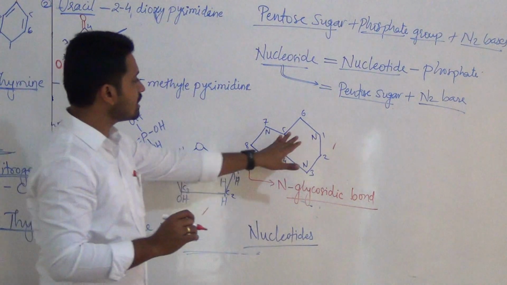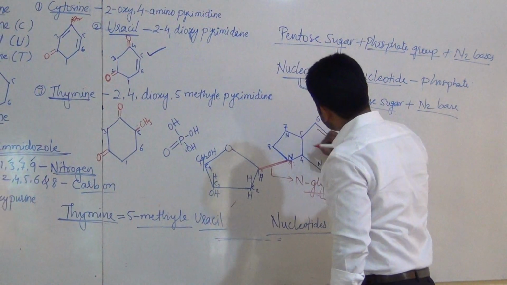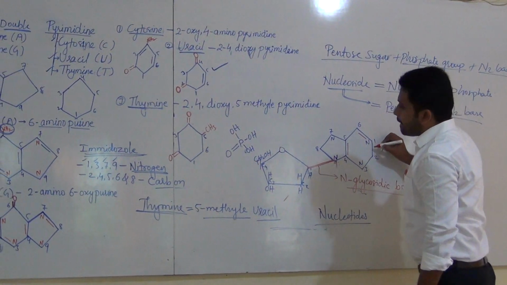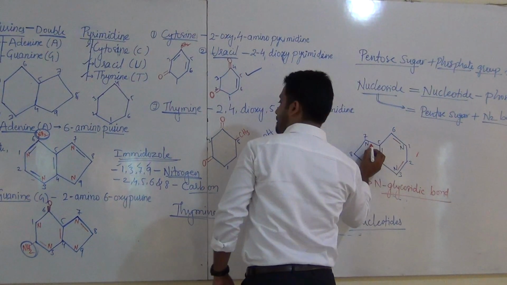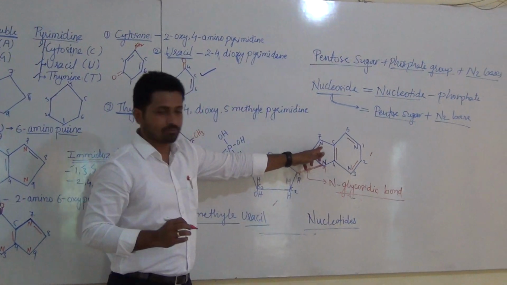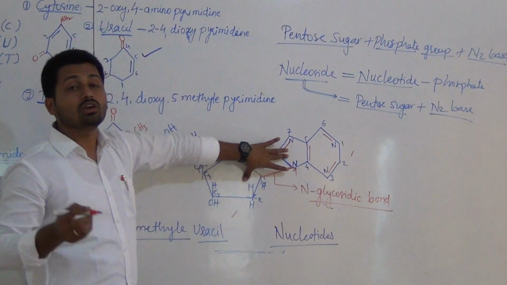Simply I am drawing, this is nothing but adenine only. Here replace these bonds, valencies. Okay, the valence is replaced, or satisfied. So by combination of these two, it forms nucleoside.